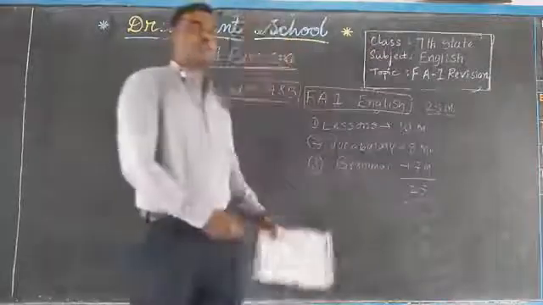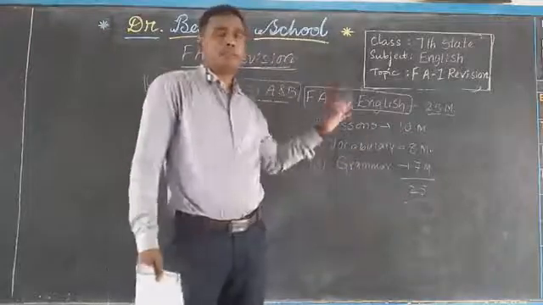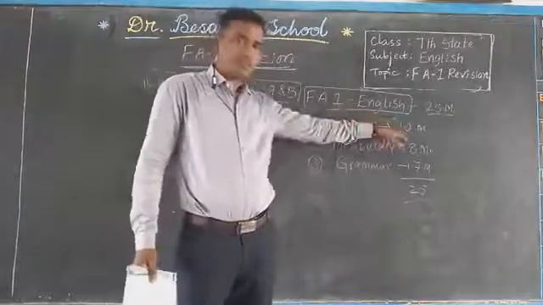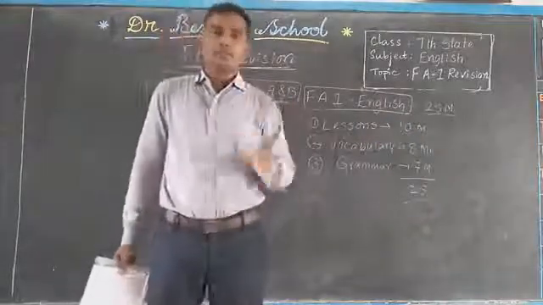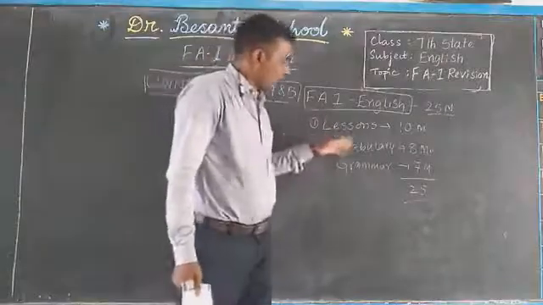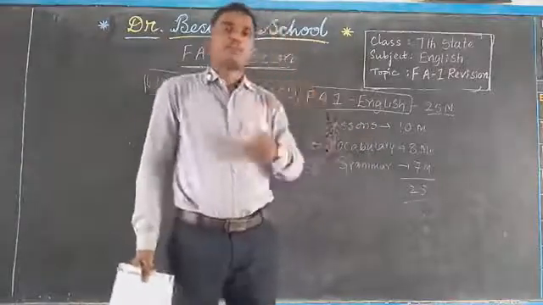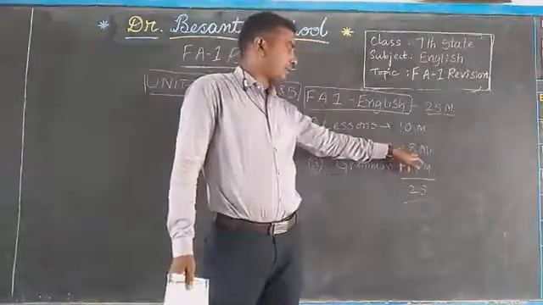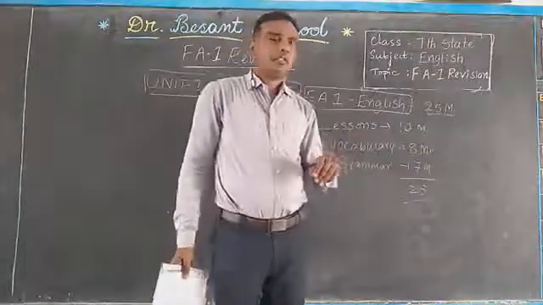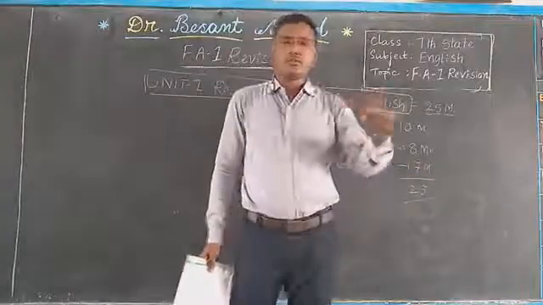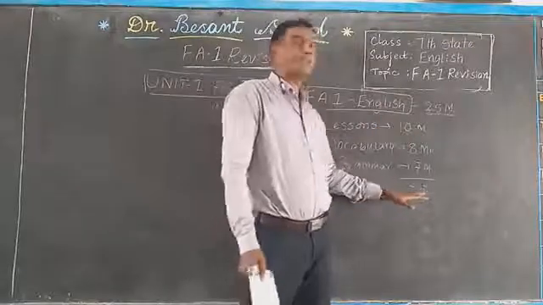See children, it is the blueprint of the FA1, right children? You can get 10 objective type questions from reading A and reading B of unit 1. The vocabulary part is also related to the textbook. Textual exercises we have to follow, right? From vocabulary you can get 8 marks. And from the topic grammar, that is also related to the textbook. So how many marks can you score? 7 marks. Totally 25 marks only.